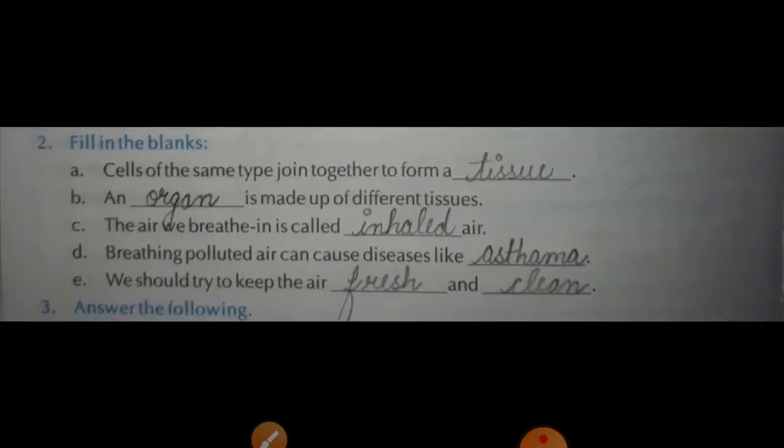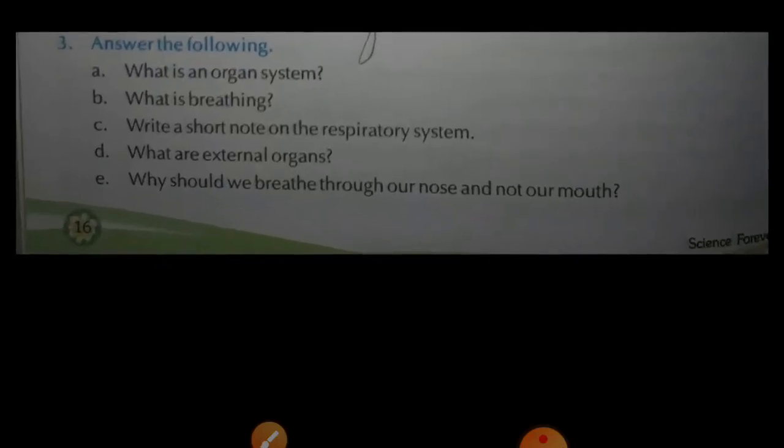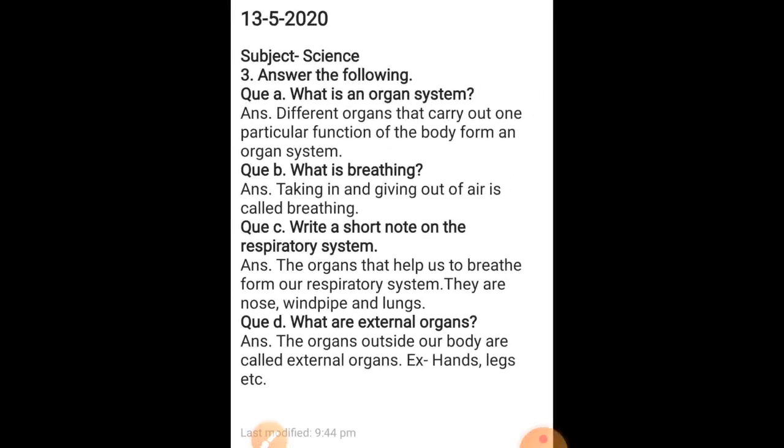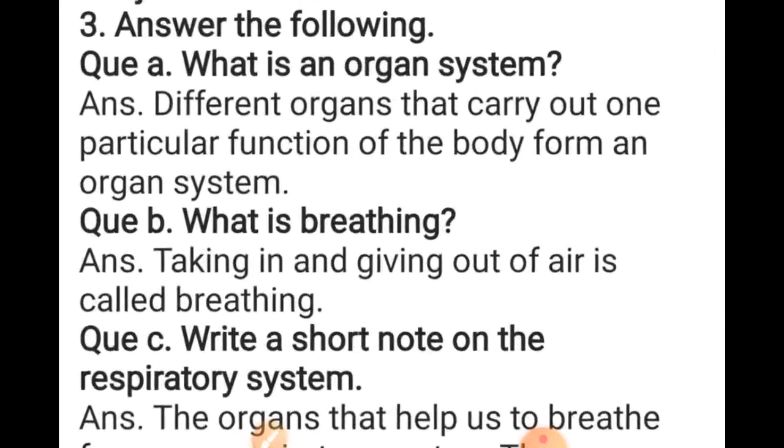Here students, I have given the answer to the following question. Third is answer the following question. Here you can see answer the following question. First question is what is an organ system, second what is breathing. So here all the answers you can see. You all can write down in your copy. Only question answers you have to write in your copy with the pencil, and that should be neat and clean. Your first question is what is an organ system.